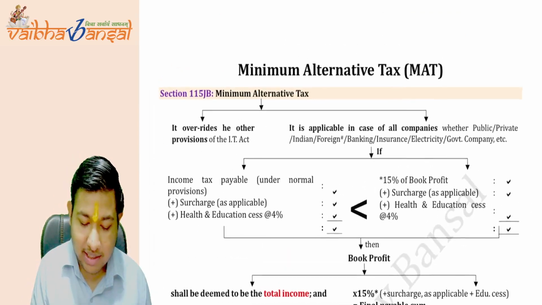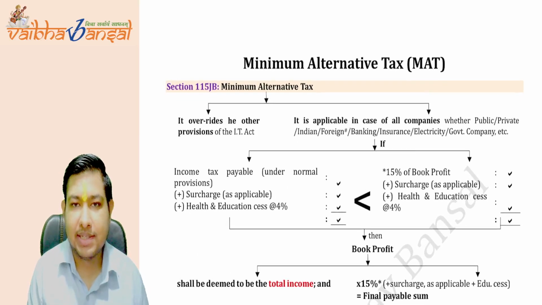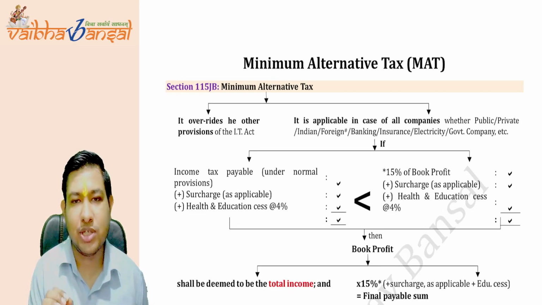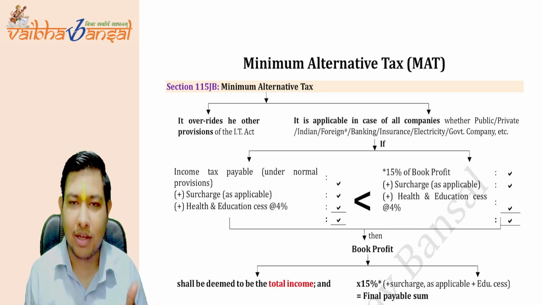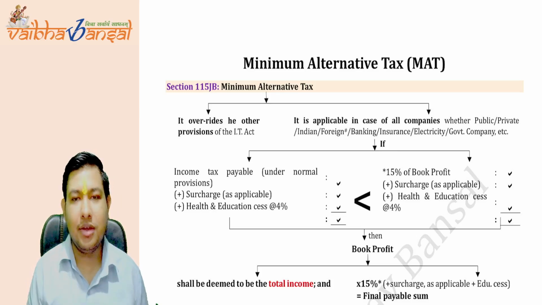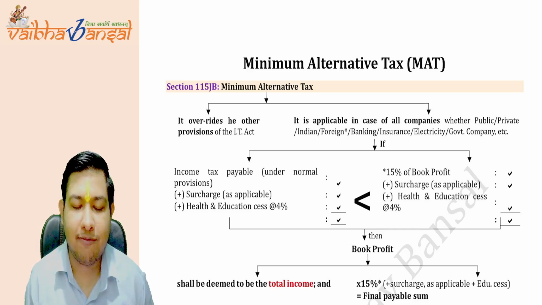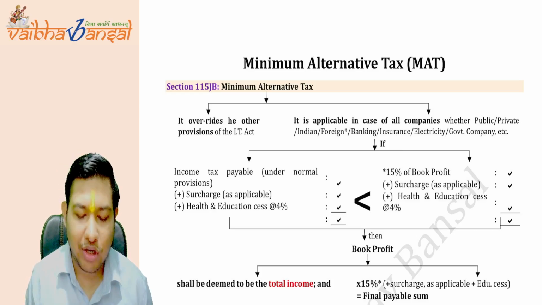Before starting, firstly, I just want to let you know this is our third session on the DT exemption series. If you haven't watched our DT exemption series, two chapters which we have completed: first is the taxation on reconstitution or dissolution of firm, AOP, BOI, and the second is double taxation relief. Both chapters with the questions and answers have been uploaded on our YouTube channel on which you are seeing this video.